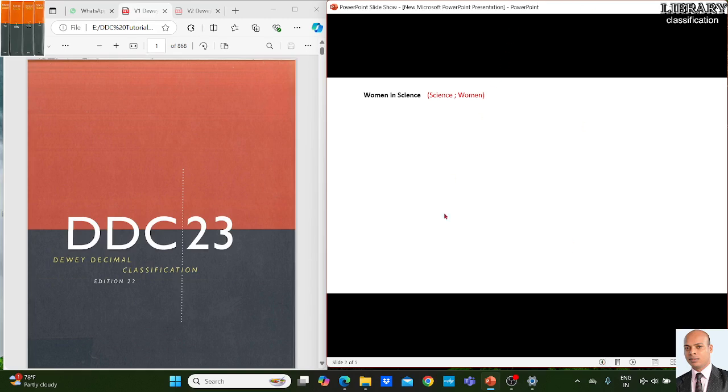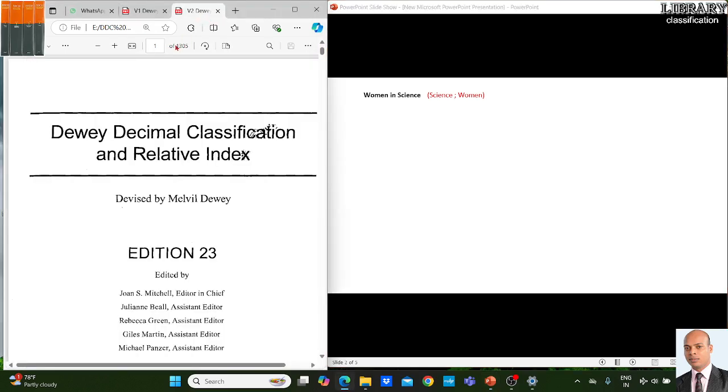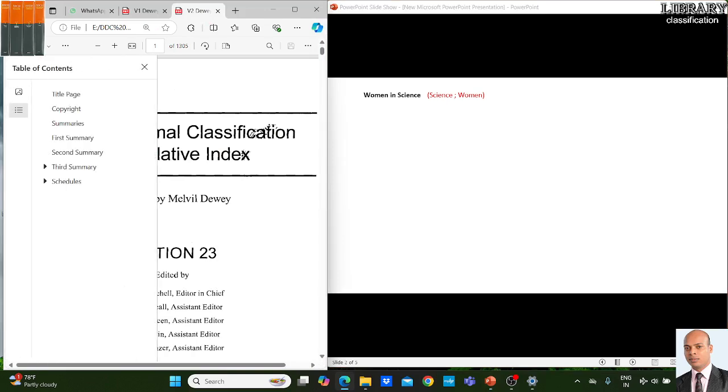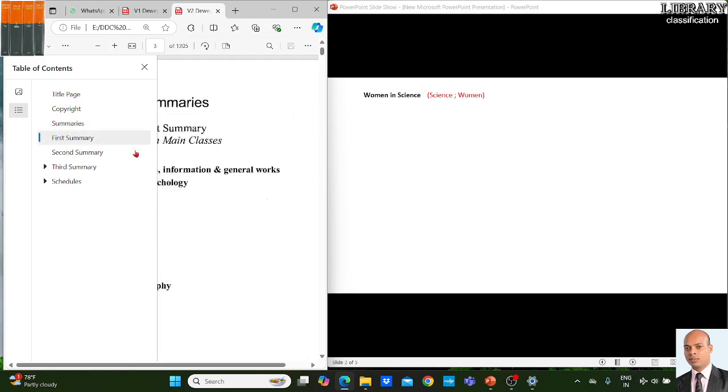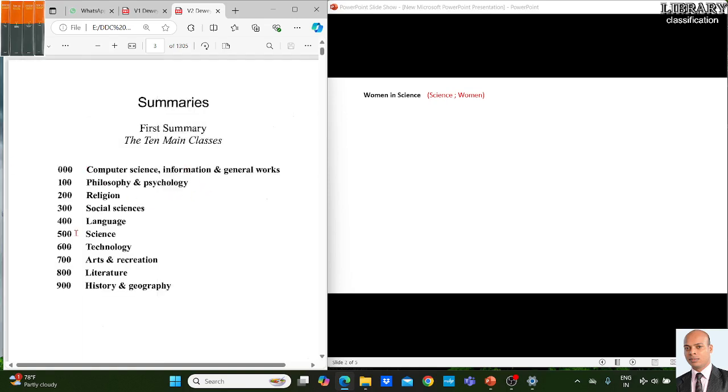So in the DDC, we will move to the first volume, that is the tables and manual. The second volume is a schedule that covers 000 to 599. So we move to the second volume, right? Under the second volume there is a summary, the first summary. Under the first summary we will find science is under the 500.